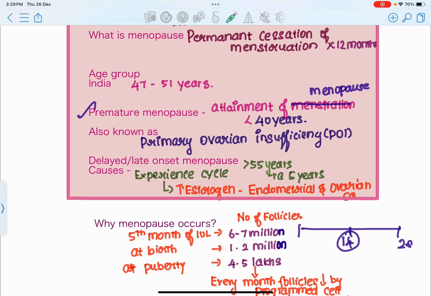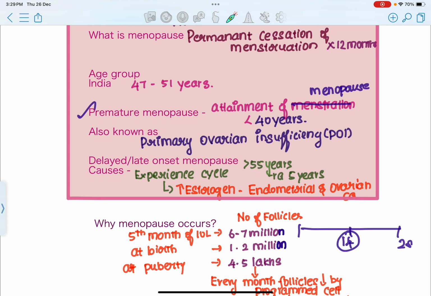and ovarian cancer. But in females of delayed or late onset menopause, the female is going to attain menopause at more than 55 years of age. So she is actually exposed to estrogen for the extra 4 to 5 years. Commonly, menopause occurs at 50 years, but she is attaining it only at 55 years. So for 4 to 5 years more, she has been exposed to estrogen. So since she is exposed to estrogen for the extra 4 to 5 years, she is at risk of developing endometrial cancer and ovarian cancer.